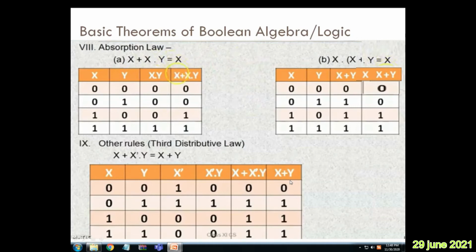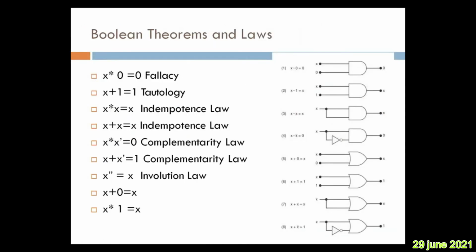Which other laws have we seen here? Anyhow, we are going to summarize this now. Irrespective of the value of x, either 0 or 1, if it is multiplied by 0, the result must be 0. That is called a fallacy. For all the possible combinations of x, if the output column is 0, it is a fallacy. For all the possible values of x, if it is logically ORed with 1 and all the output rows are 1, then it is a tautology.